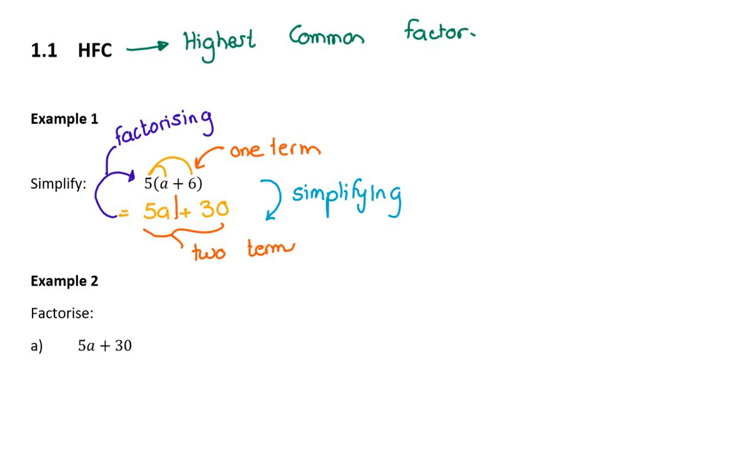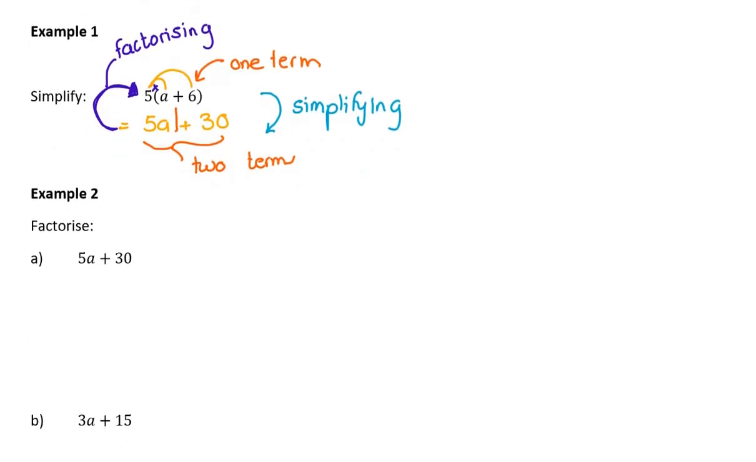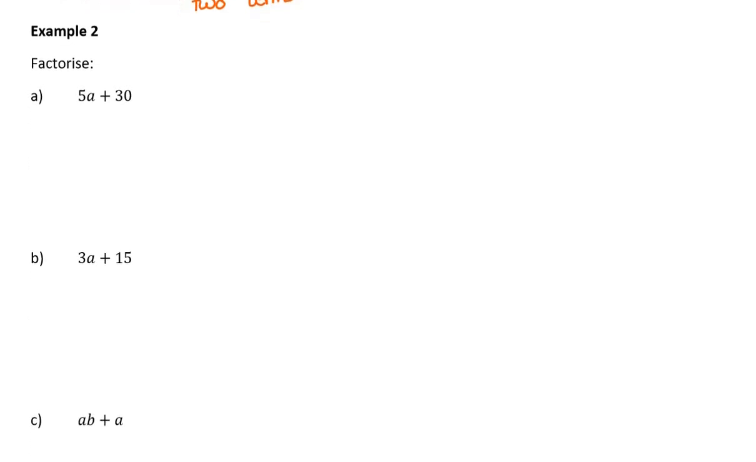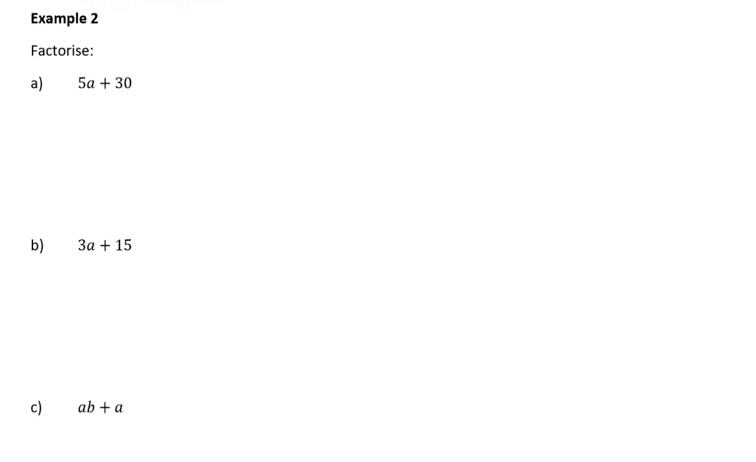So notice the answer is 2 terms, but if I factorize it back to the question, it's actually 1 term, and it's a product. It's a product of 5 and a plus 6. So let's look at our first example of actual factorizing. Example 2 says factorize, and it's given you 5a plus 30. That is 2 terms, and you'll notice that that's exactly the answer to example 1.